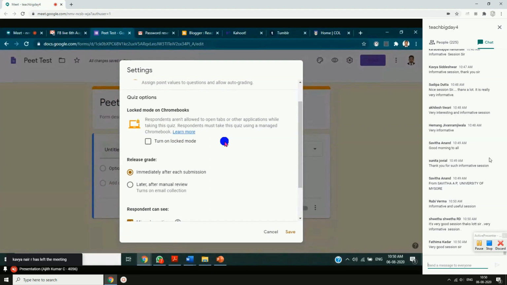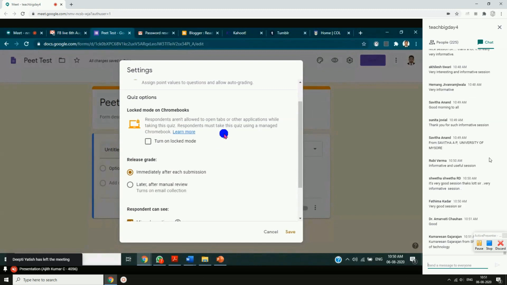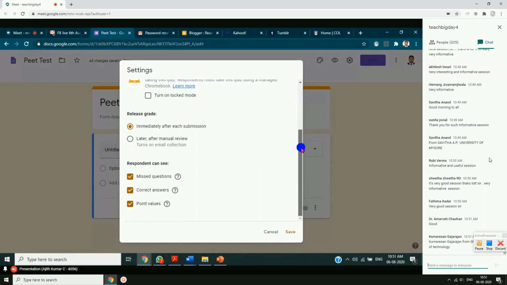Then maybe your parents or the students' parents can act as the observers. So when the students attend the examination, of course, the parents can watch and they can see whether any malpractice is going on. So that is only one of the possibilities. Otherwise, we need to have good infrastructure facilities for that. So maybe this is going to be one of the very notable disadvantages of doing examination using technology.